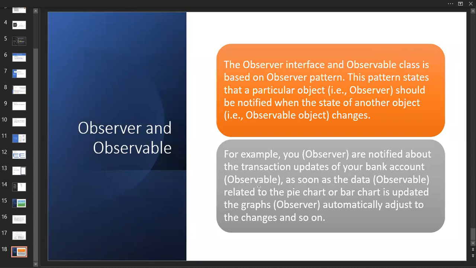Nothing else, just mention the example. Yes, in my words, I just explained that. Okay, so we'll go for the example, observer.